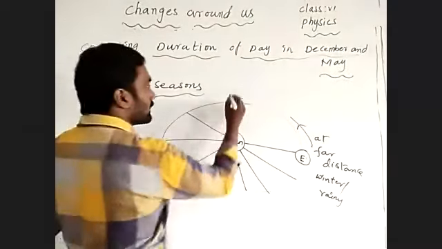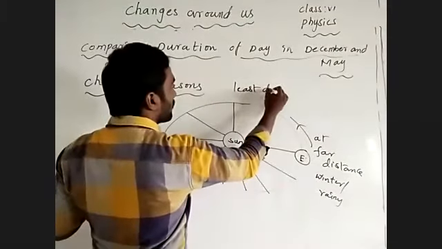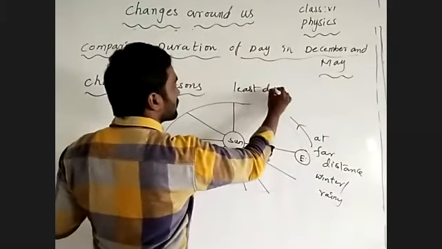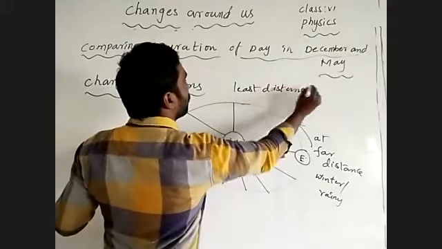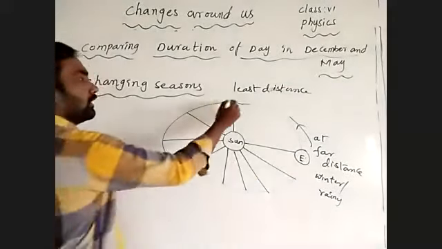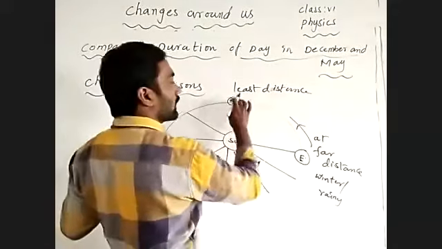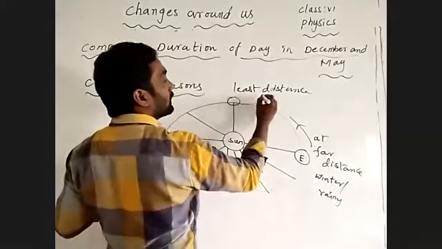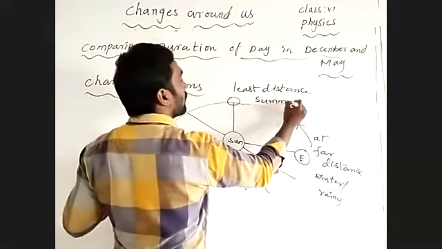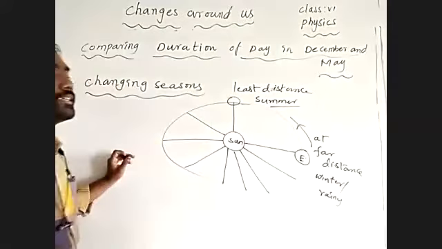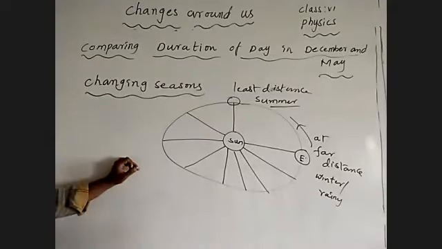Where there is the least distance between the sun and Earth, we get more sunlight on the surface of the Earth. That is when we get the summer season.